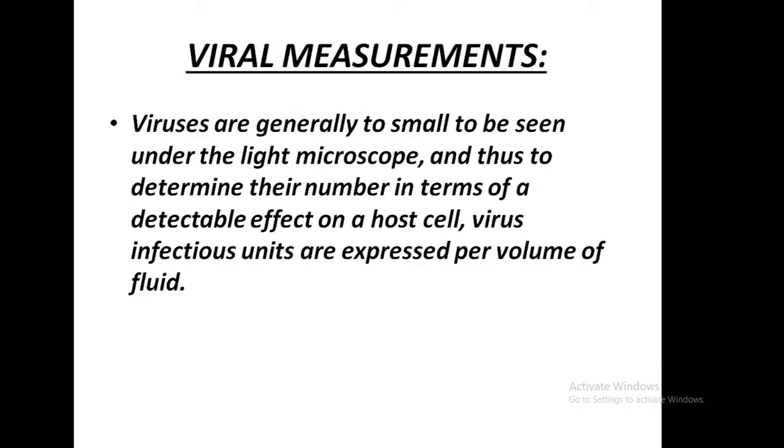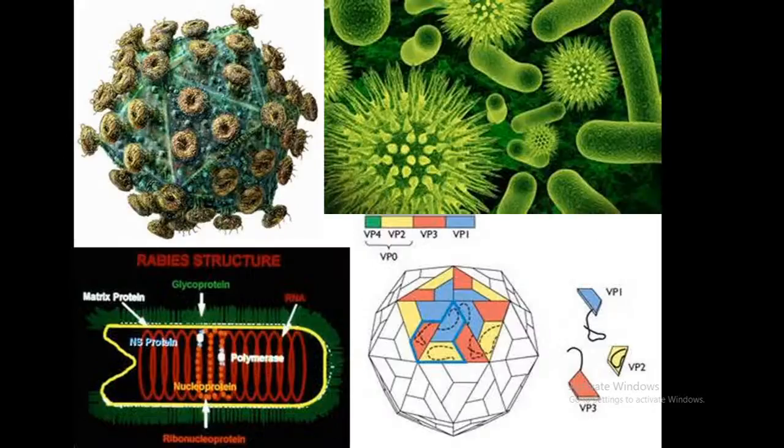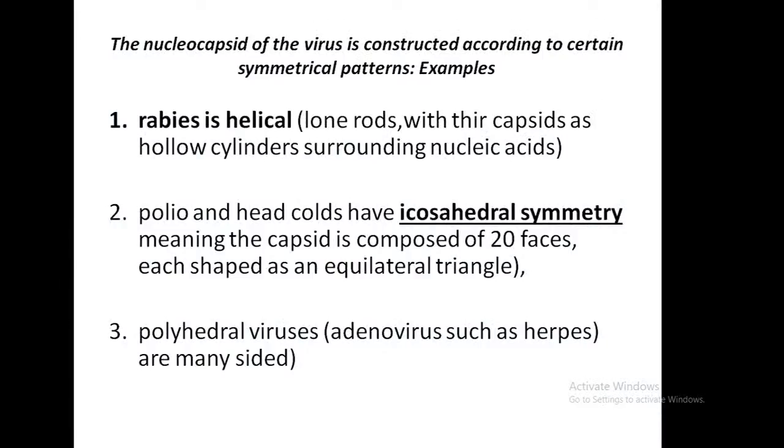So how is a virus measured? Viruses are generally too small to be seen under the light microscope, thus their number is determined in terms of detectable effects on the host cell. Virus infectious units are expressed per volume of fluid. Okay, so it is expressed per volume of fluid. Got it?